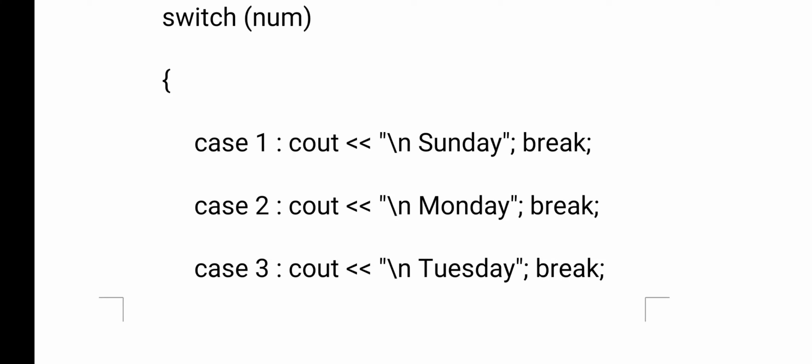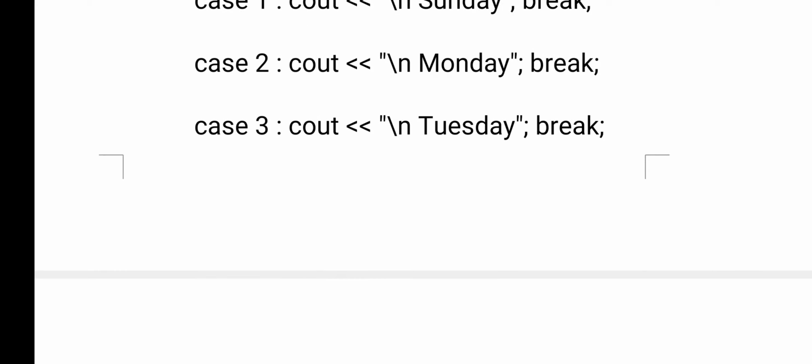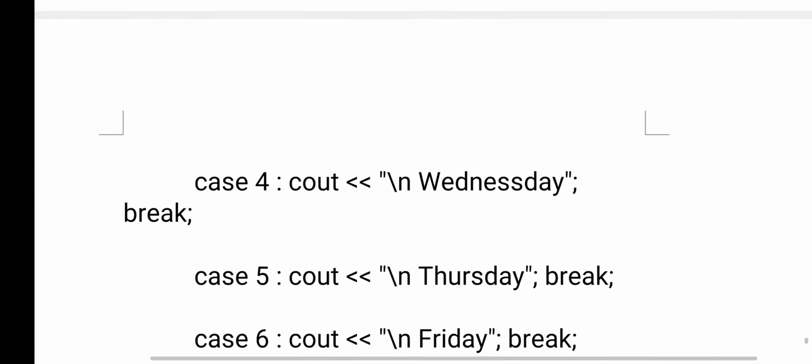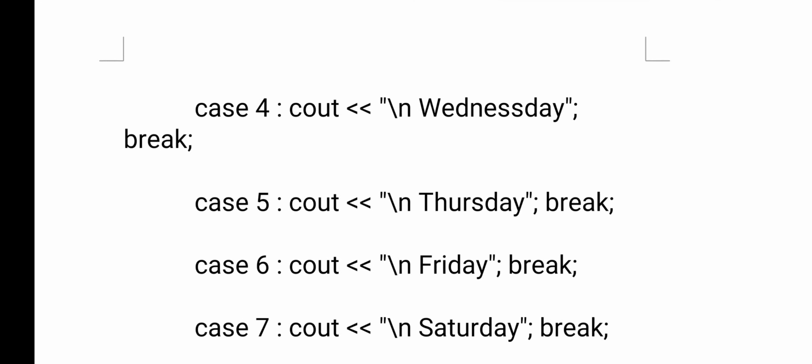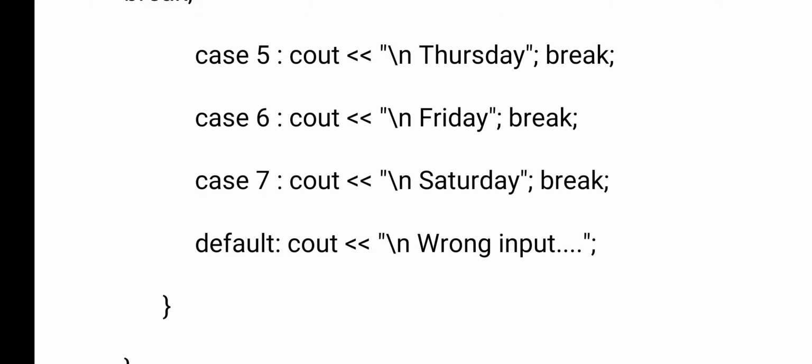Now in case 2, I have given Monday. So in this, whatever the user gave, for example, as I said, I gave 6. 6 is compared with the case label 1, it is not matching. 6 is compared with case label 2, not matching. With case label 3, not matching. With case label 4, not matching. With case label 5, not matching. 6 is compared with case label 6. So the case label is matching.